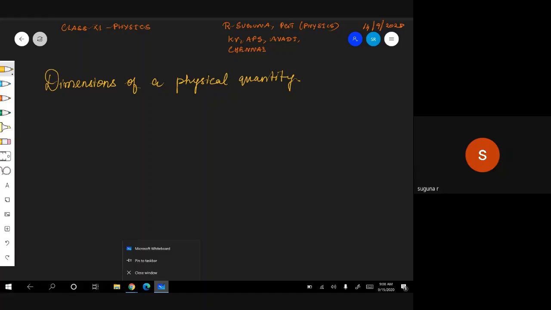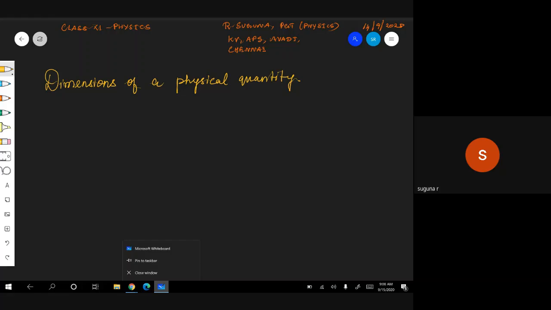We have already seen that in the SI system there are 7 fundamental or base physical quantities. Those physical quantities are called the 7 dimensions of the physical world because they are base quantities.